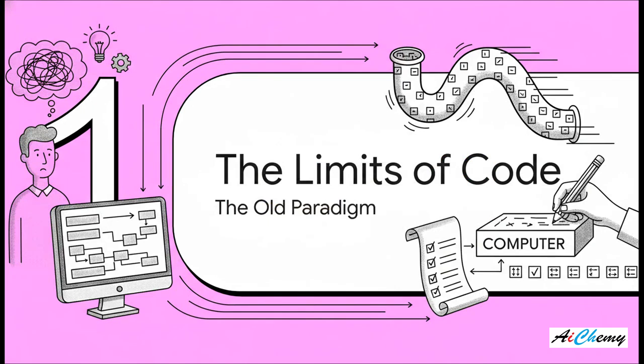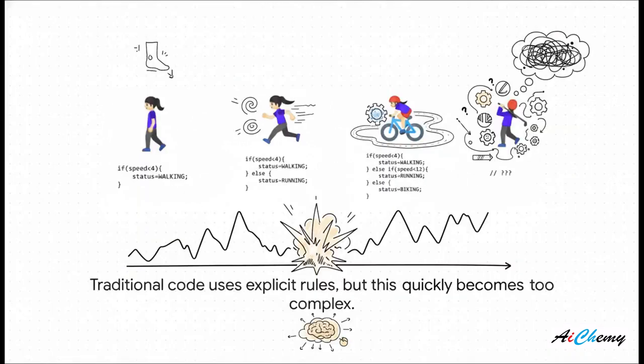So let's start with section 1, the limits of code. We're talking about the old paradigm here. For decades, programming was pretty straightforward. A human, a programmer, had to think of every single possible rule and then write it down line by line for the computer to follow. And this image just shows the power and the weakness of that old way of thinking perfectly.